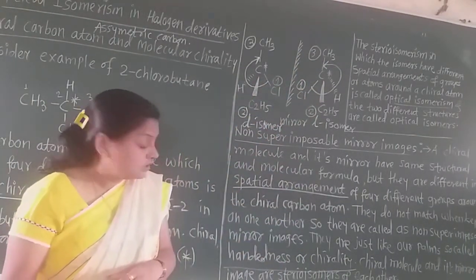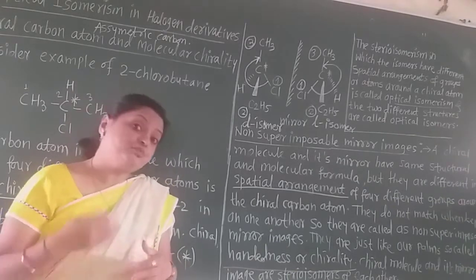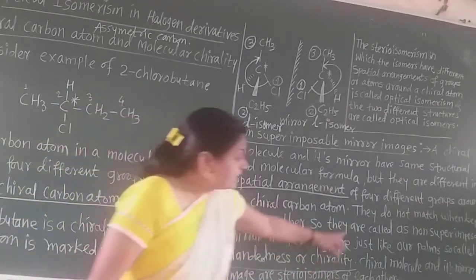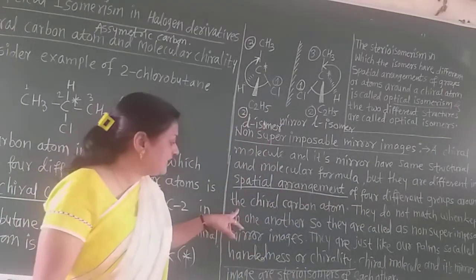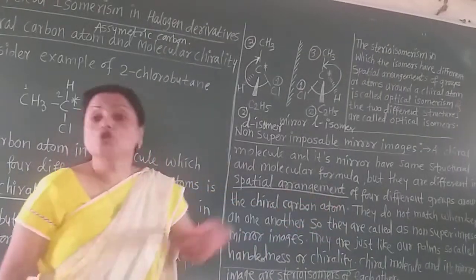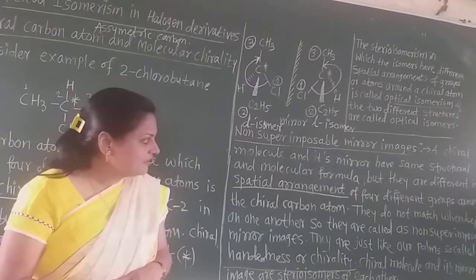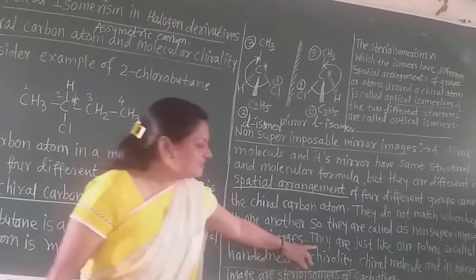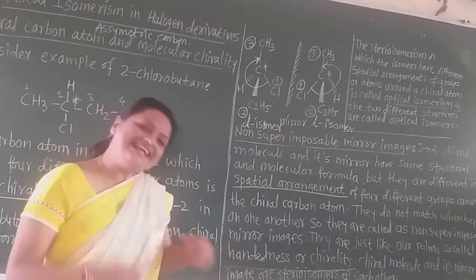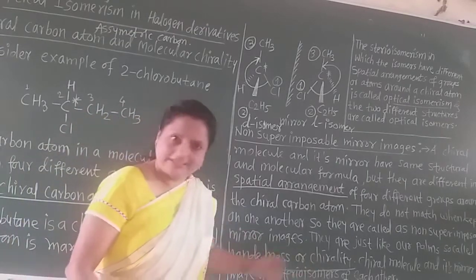Such isomers are called optical isomers, and this phenomenon is called optical isomerism. Now they do not match when kept on one another, so they are called non-superimposable mirror images. Remember that. And they are just like our palms, so it is called handedness. This phenomenon is also called handedness or chirality.